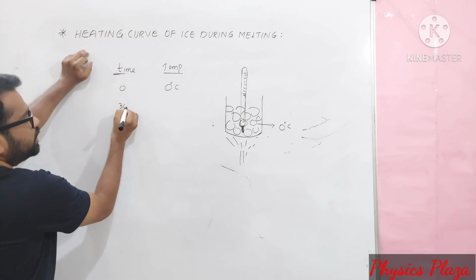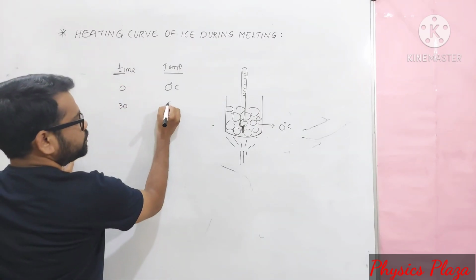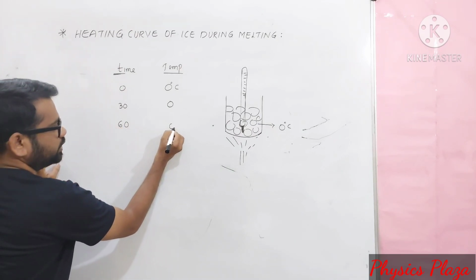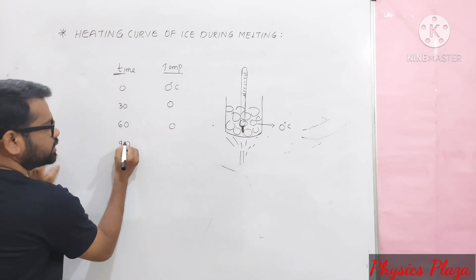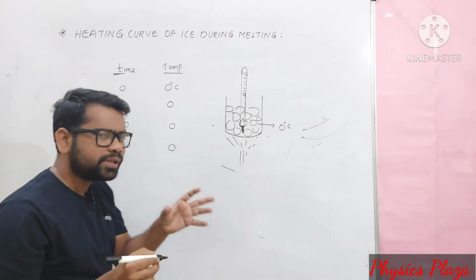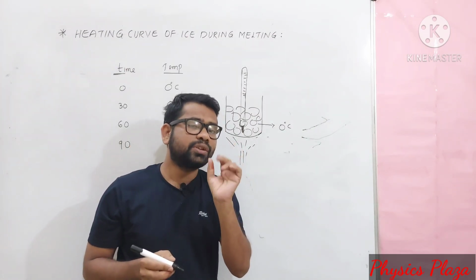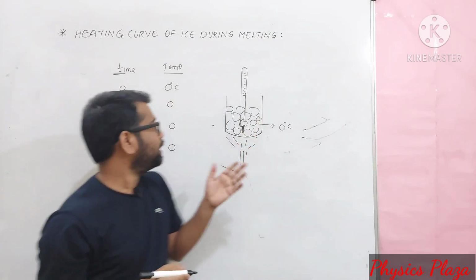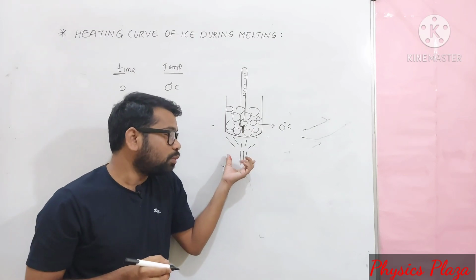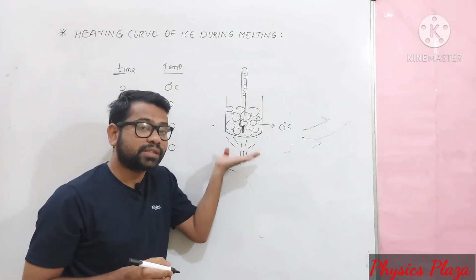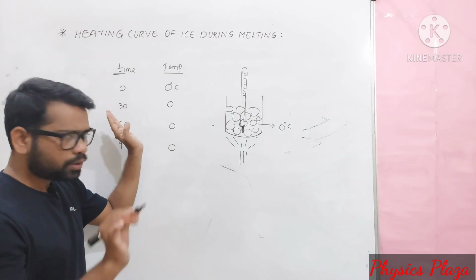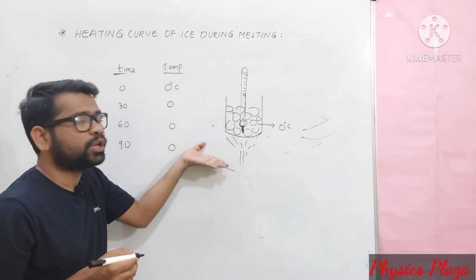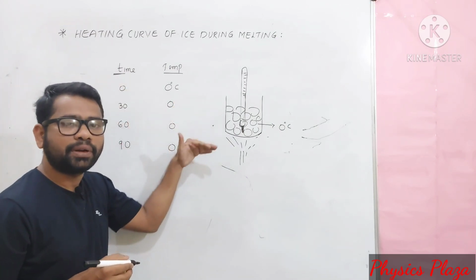After 30 seconds, the thermometer will show 0 degrees Celsius. Even after 60 seconds, it will show 0 degrees Celsius. Even after 90 seconds, it will show 0 degrees Celsius. Of course, it depends on how much ice you have taken. If you have taken only 1 gram of ice, then we need not wait. It also depends on the rate at which we supply heat. So this is completely my assumption, and the values may change a little here and there.